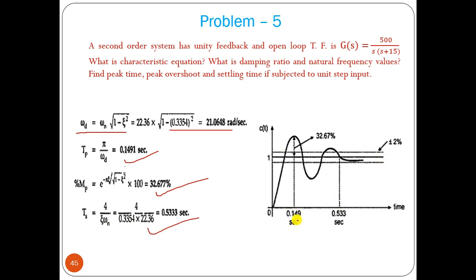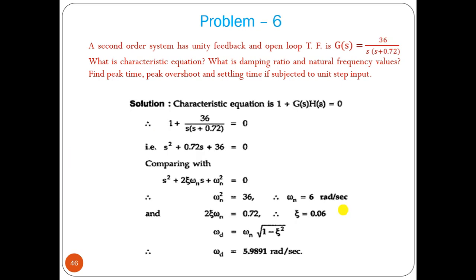What we can see is that the peak time, where it reaches this peak, is 0.1419 second. The maximum overshoot, from this point to this point, is 32.67%. If it is 1, this value should be 1 plus this percent. And the settling time is 0.533, so it will settle within this 5% error after 0.533 second.